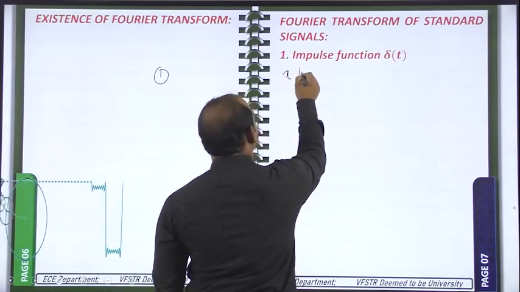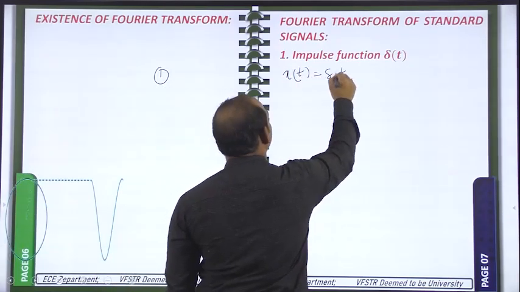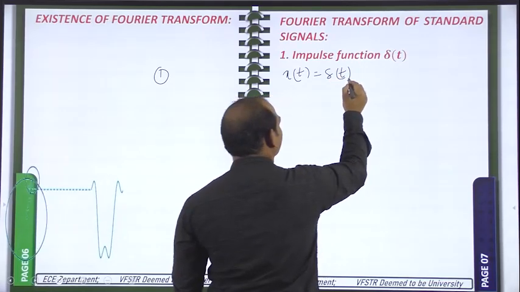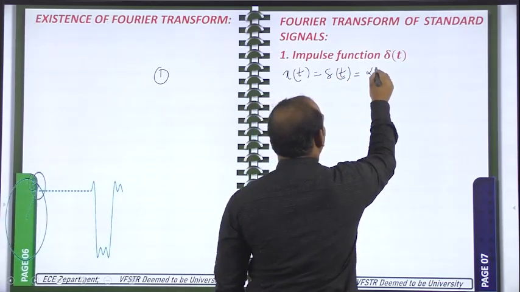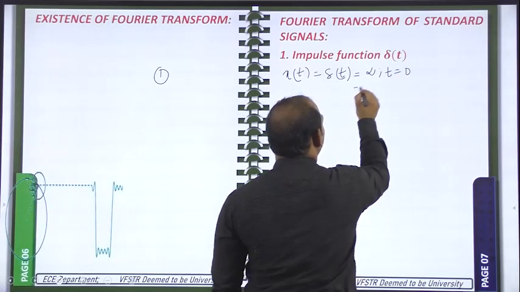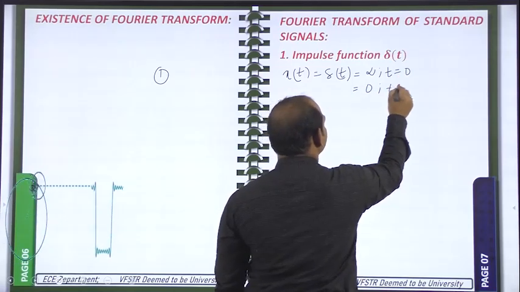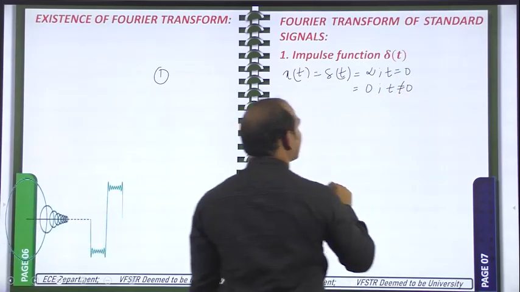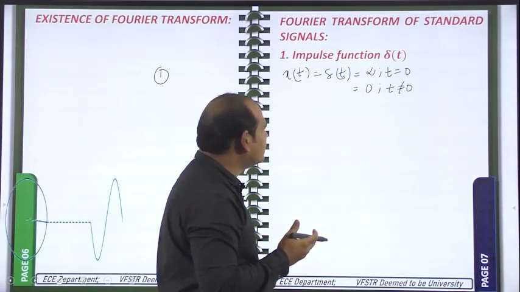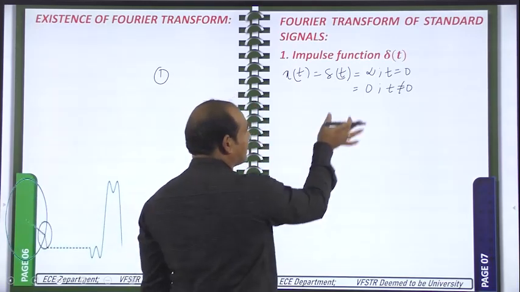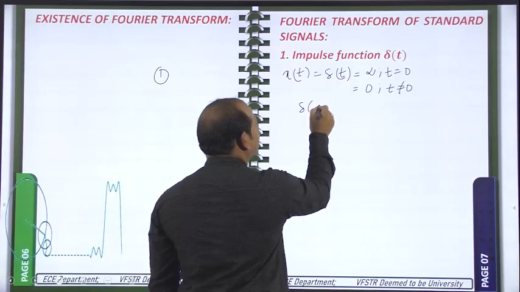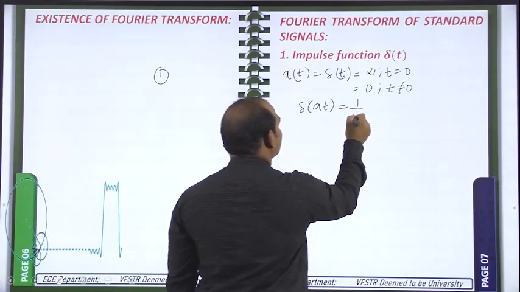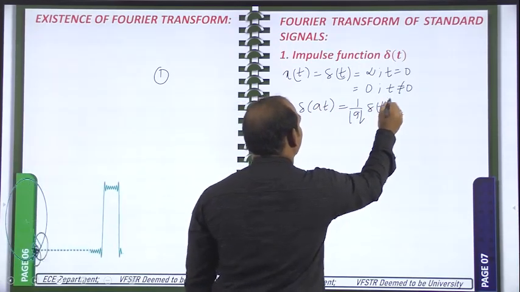So already we know x of t is equal to del of t. Its definition you already know. Again I am writing here, del of t is equal to infinity when t is equal to 0 and del of t is equal to 0 when t is not equal to 0. And we have some formulas based on this. I'm recalling all those formulas here. Del of at is equal to 1 by modulus of a, del of t.